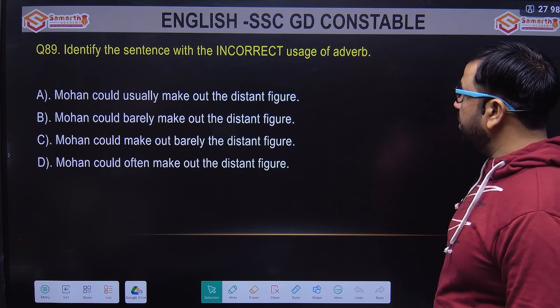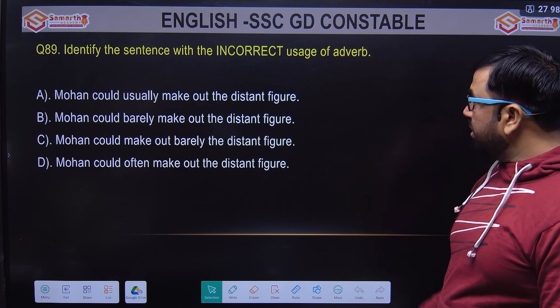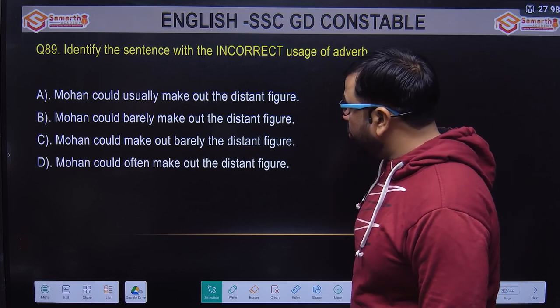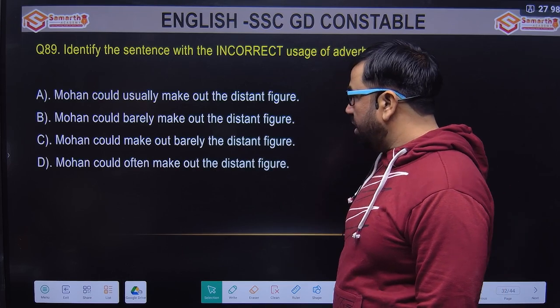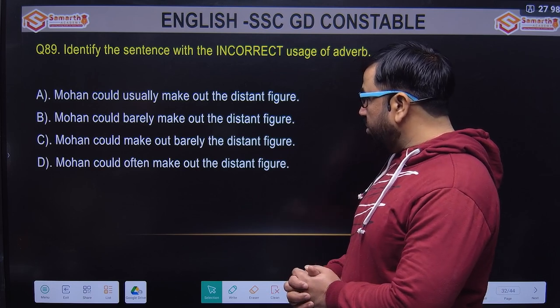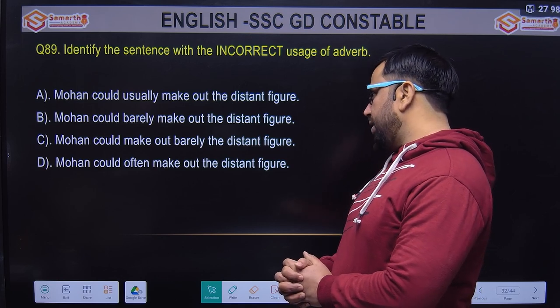Identify the sentence with the incorrect use of adverb. Again, we have done this type of question before. Options are: Mohan could usually make out the distant figure; Mohan could barely make out the distant figure; Mohan could make out barely the distant figure; he could often make out the distant figure.